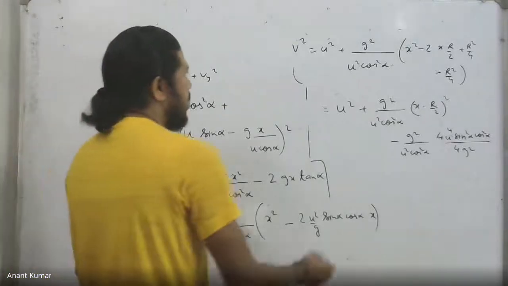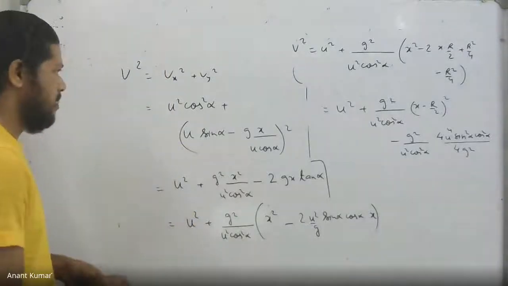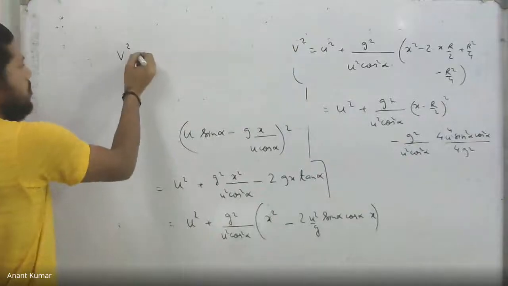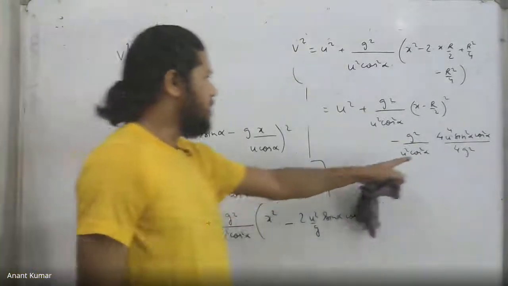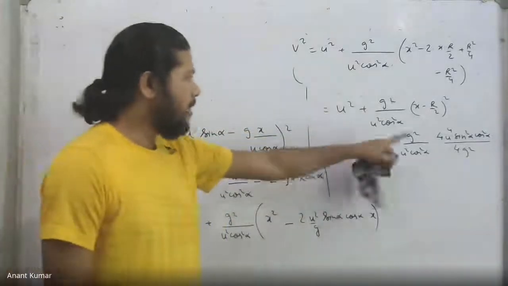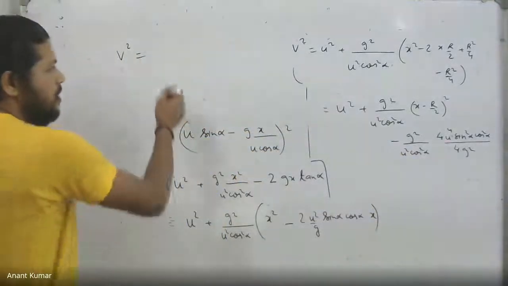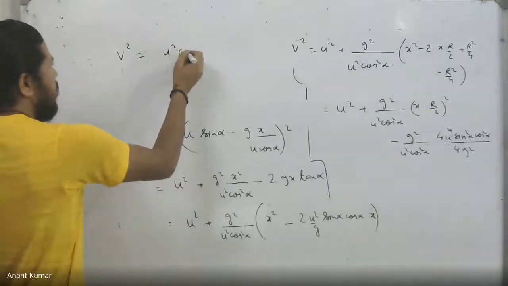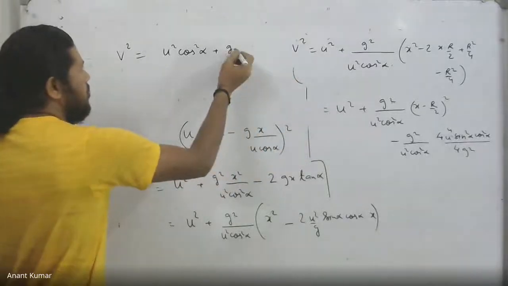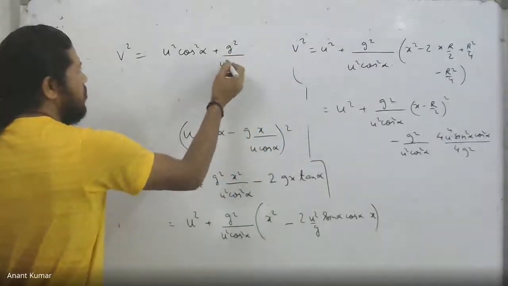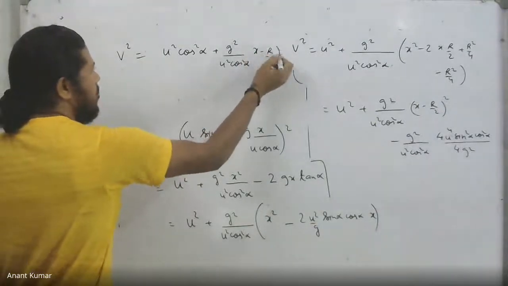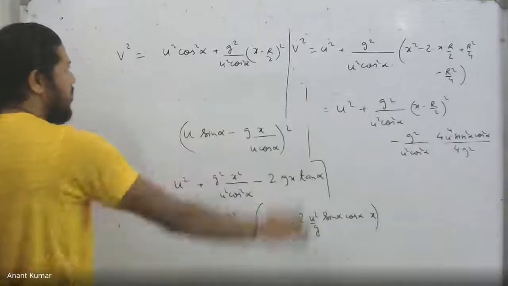That finally gives us the velocity squared as a function of x: v square equals u square minus u square sine square alpha, which is u square cos square alpha, plus g square by u square cos square alpha into x minus R by 2 whole square. That is what I'm getting in this case.